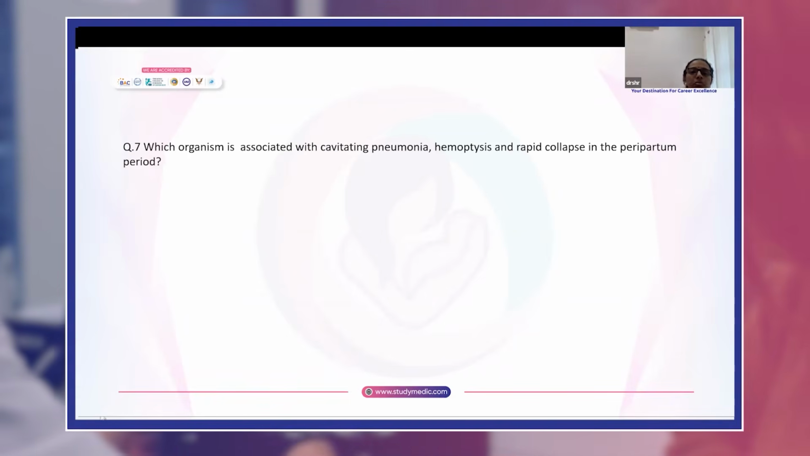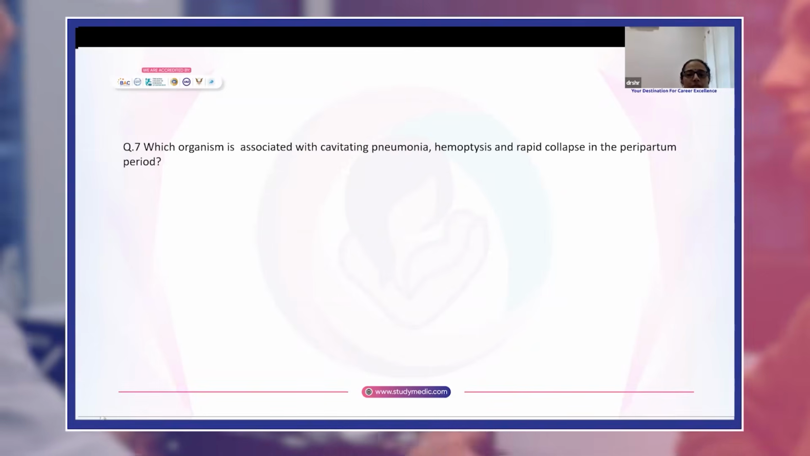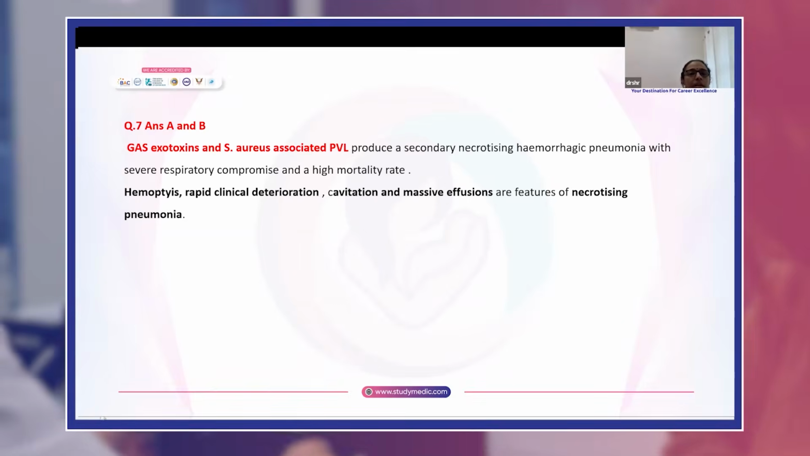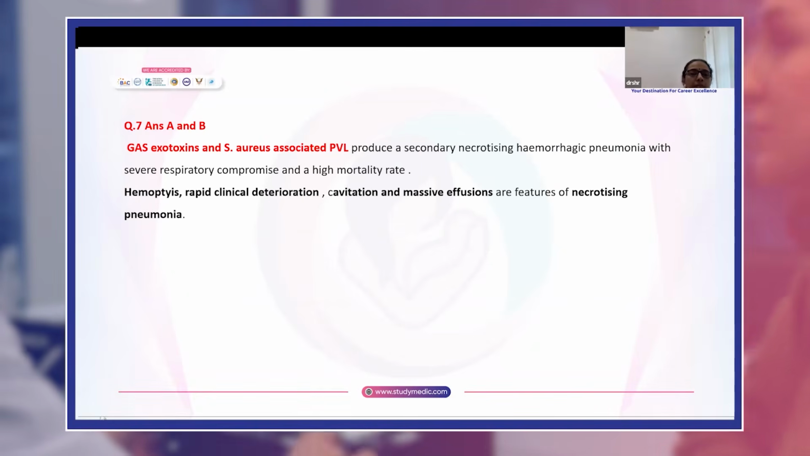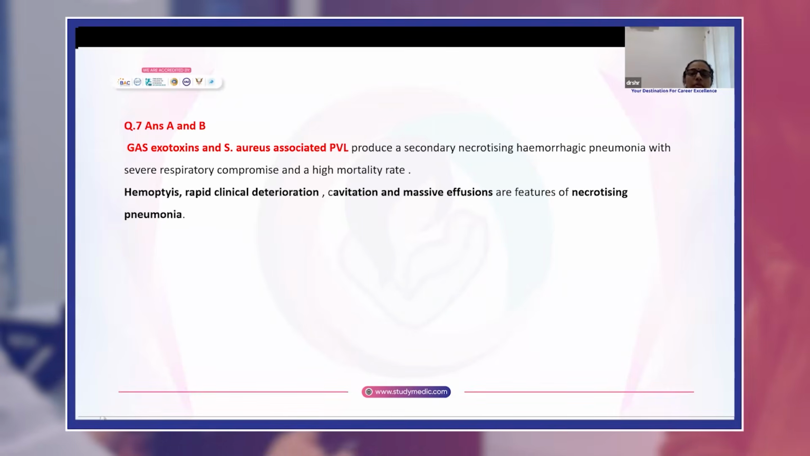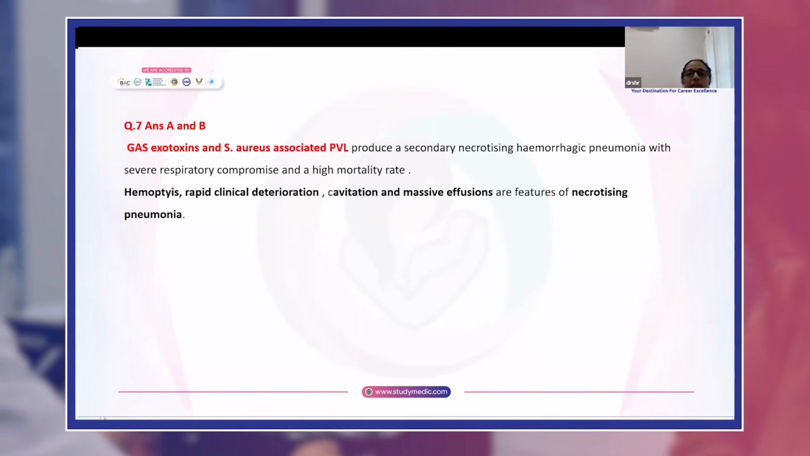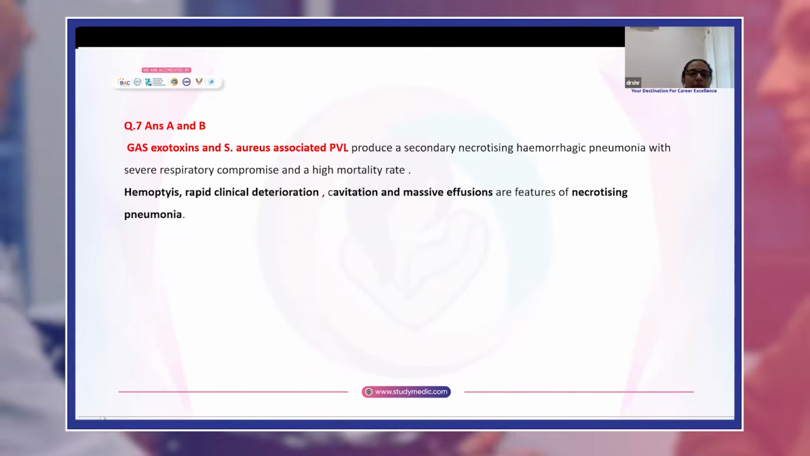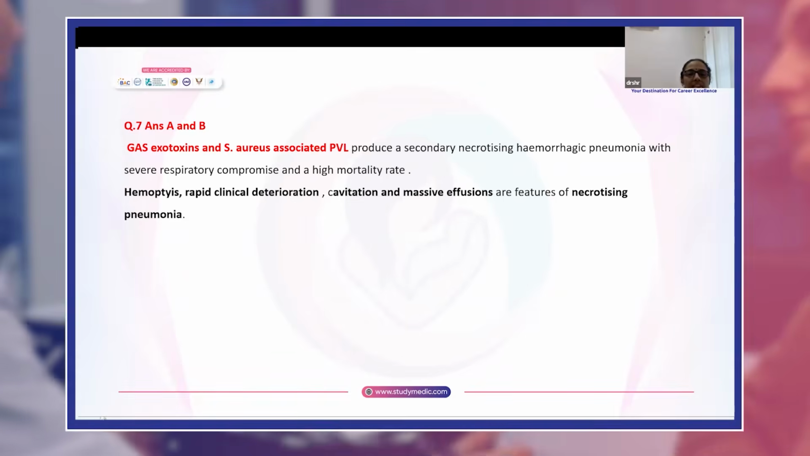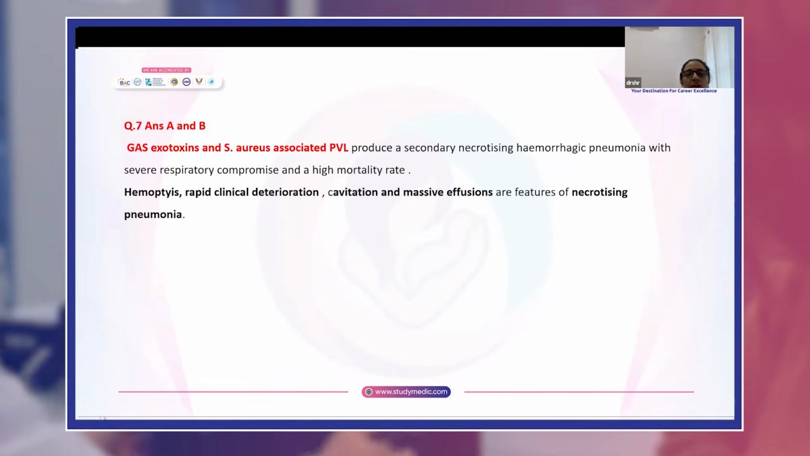Question 7, which organism is associated with cavitating pneumonia, hemoptysis, and rapid collapse in the peripartum period? Answer is both A and B. Both GAS exotoxins and PVL-producing Staph aureus can produce a secondary necrotizing hemorrhagic pneumonia with severe respiratory compromise and a high mortality rate. Hemoptysis, rapid clinical deterioration, cavitation, and massive effusions are all features of necrotizing pneumonia.